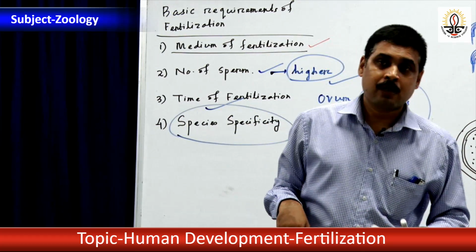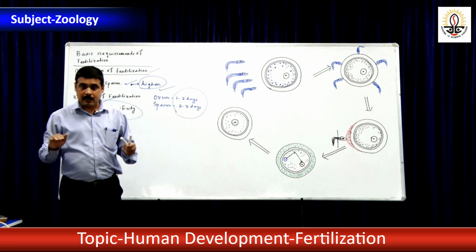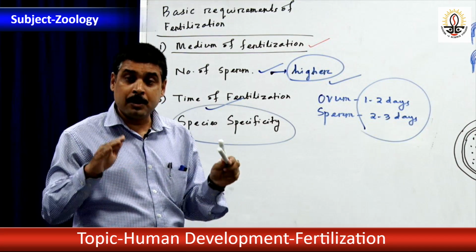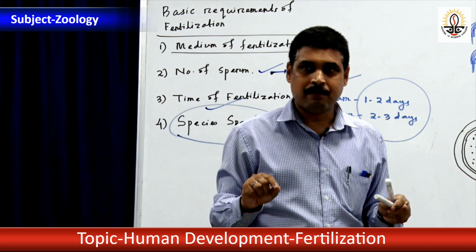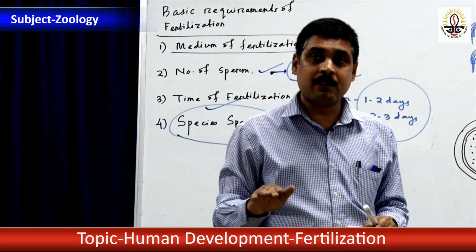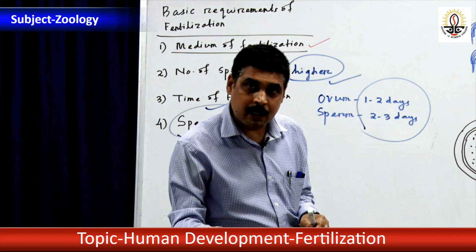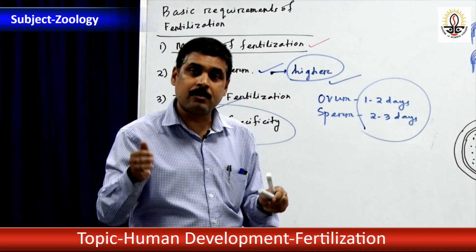My dear students, I think you have understood the basic requirements. Now, more importantly, we will come to the mechanism of fertilization. Till now we have discussed what fertilization is, the kinds of fertilization, and the basic requirements of fertilization.